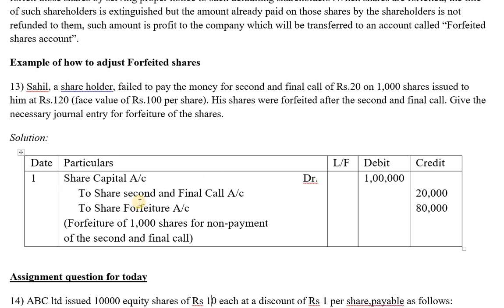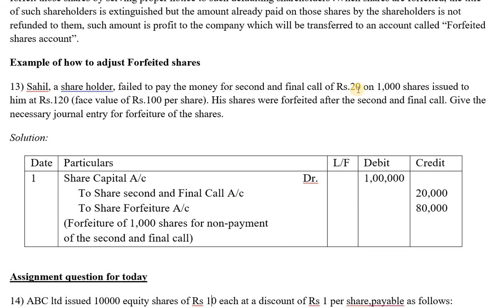Share capital account debit to share second and final call account. Remember students, this share capital account is overall by Sahil, the shareholder. How much were you supposed to receive? 1 lakh through all the stages. But in this 1 lakh, he didn't come back in the final call.